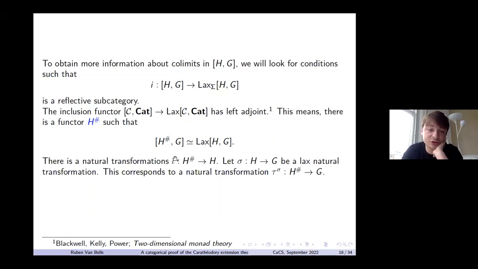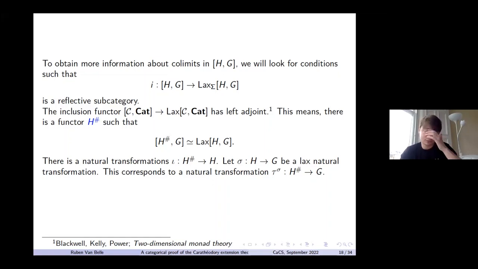Then just by the adjunction, we have a pseudo natural transformation like this. And then purely notation-wise, I'm going to use this notation tau sigma for the pseudo natural transformation that's corresponding to this lax natural transformation sigma.